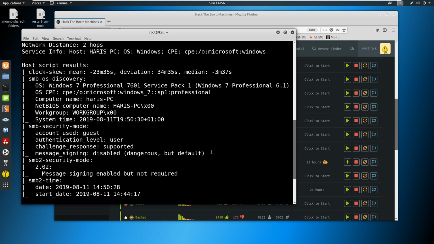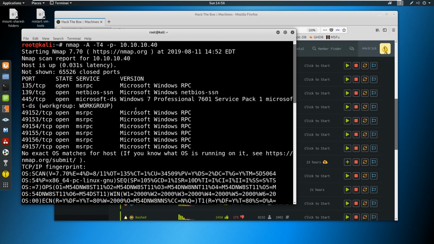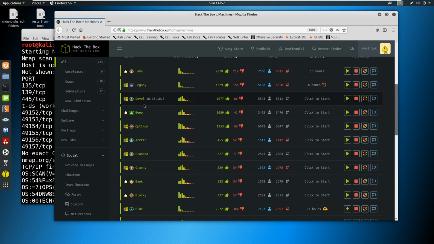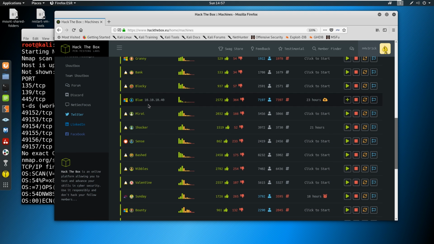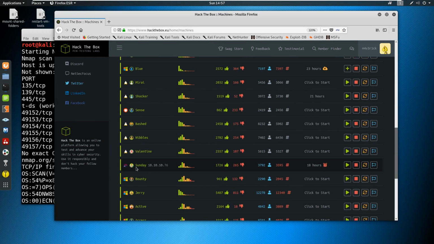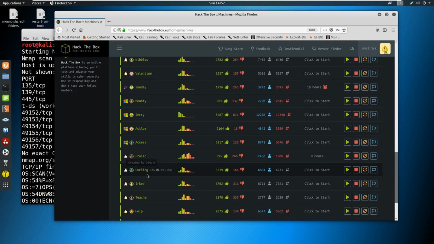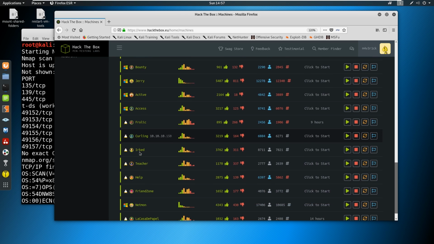So, okay, we notice we've got SMB. We have in the past heard that, hey, a recent exploit is called EternalBlue, MS17-010. And another thing that I should note is when you're doing Hack The Box, a lot of times they give you a hint, okay? If you look through these like Devel, Legacy is even kind of a hint. Sunday is a hint. Active is a hint slightly. Some of these, like Curling, you might have to think, hey, that might have to do with curl.